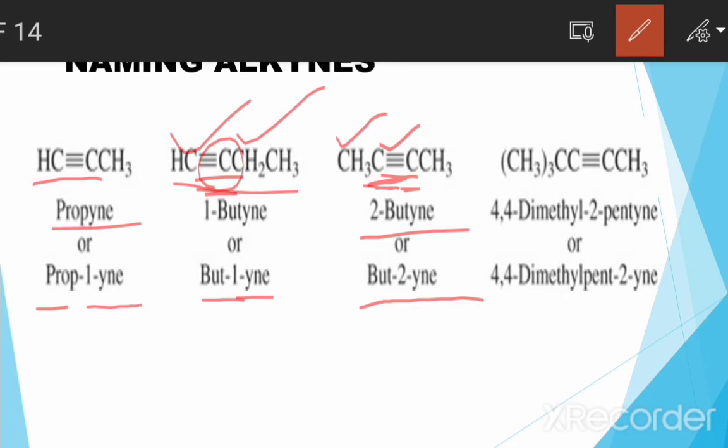The other one is a five carbon chain, and it also has two groups attached, methyl groups, on the fourth position. Two groups on the same carbon means we repeat the number and add "di" for the two groups. So it is 4,4-dimethyl-2-pentyne.